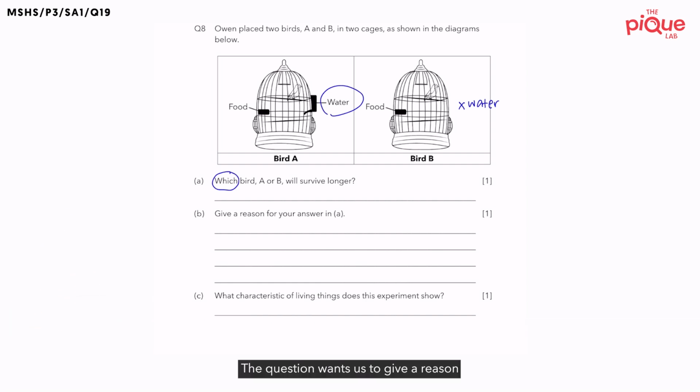Part B. The question wants us to give a reason for the answer in part A. Now, before we answer this, let me share with you an answering template that I share with my students in the Pique Lab. Since the question asks you to choose which bird in part A and then to give a reason in part B, the answering template that I encourage my students to use is called CUE.